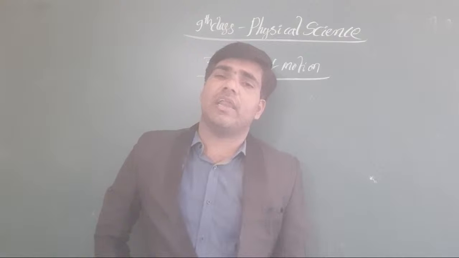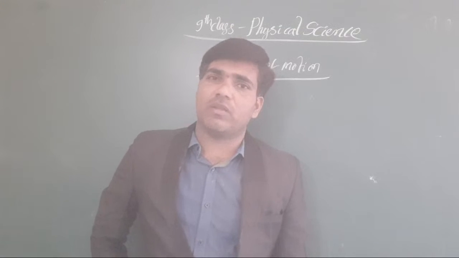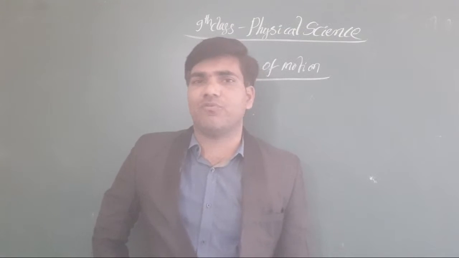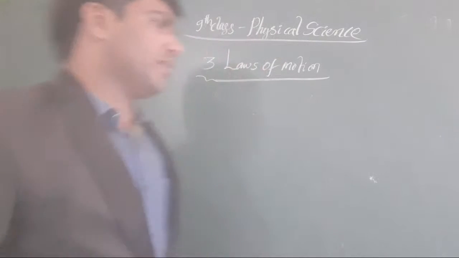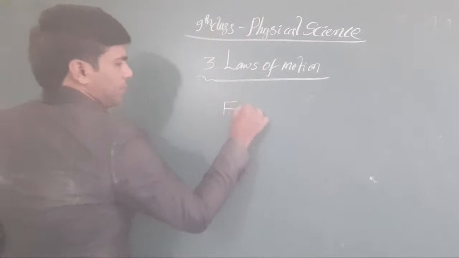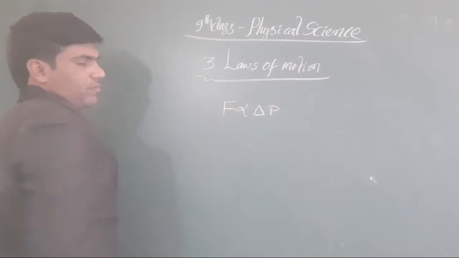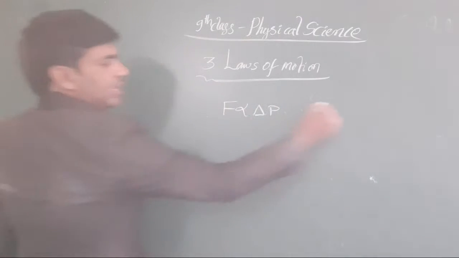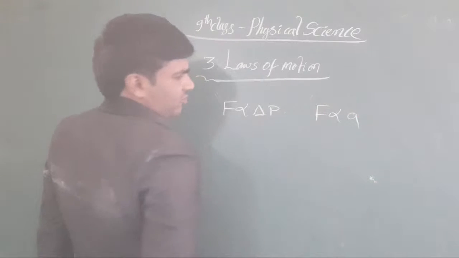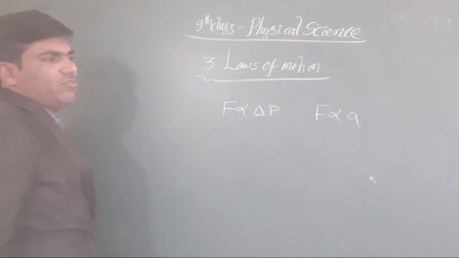once we take the relation between the momentum and the force, the force is directly proportional to the momentum change. Why? Because force is directly proportional to the acceleration. Clear, all the students?